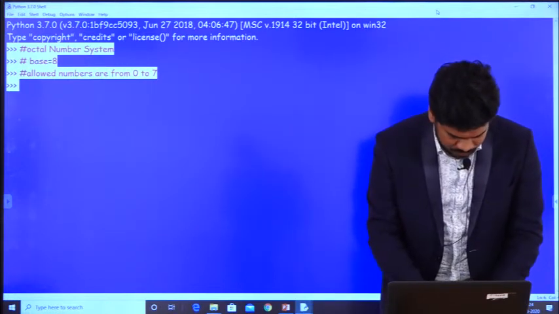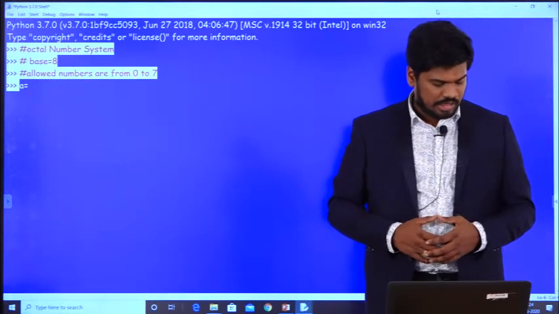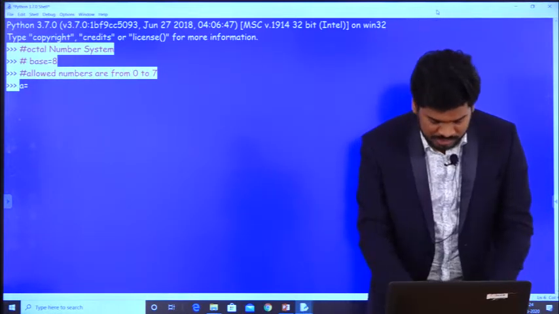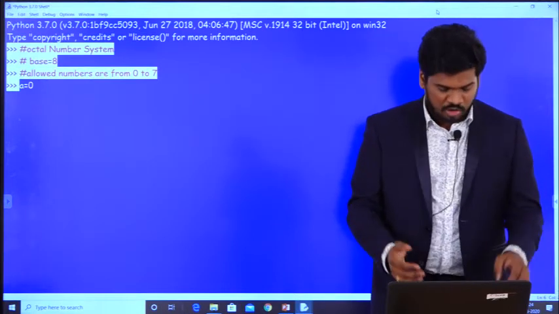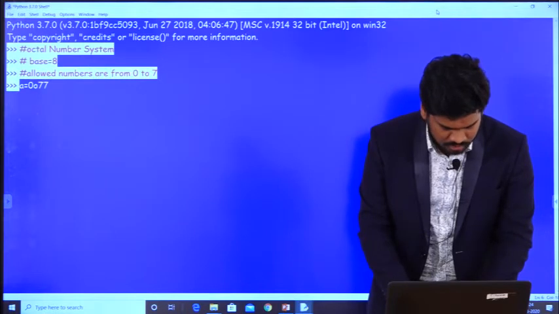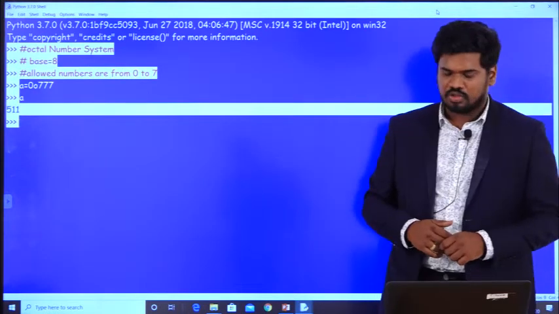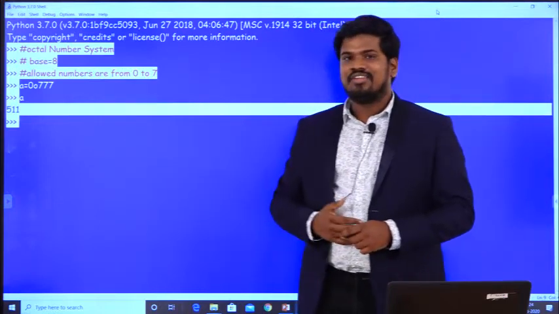For example, a is equal to, I want to convert an octal number. So for that, 0 followed by o followed by 777, and I want to know the value. So the answer for that one is 511.